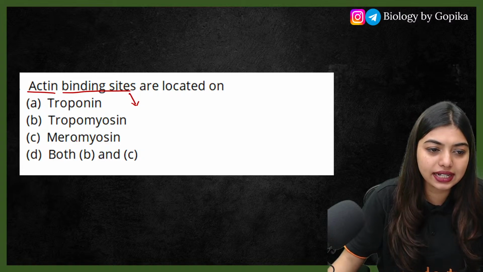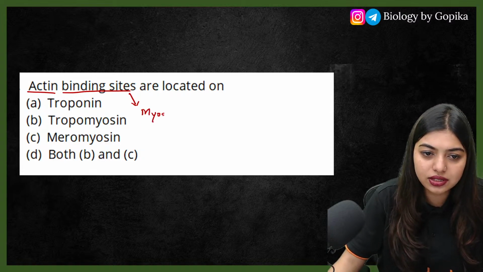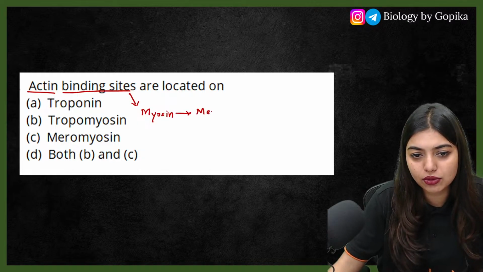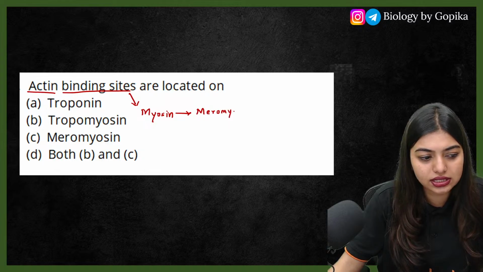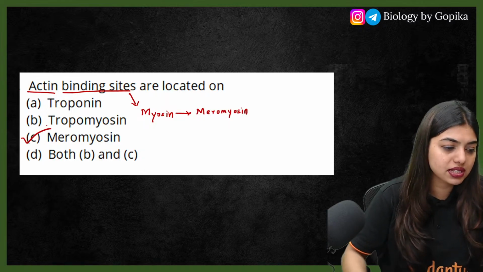Actin binding site is going to be present on the myosin, no students. Myosin is made up of meromyosin. So answer will be C, option number C.